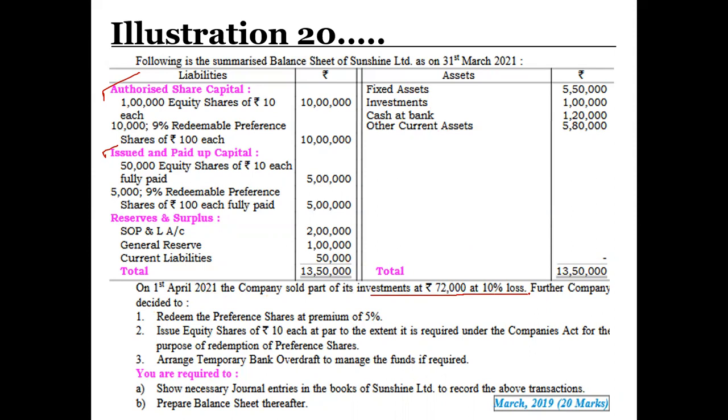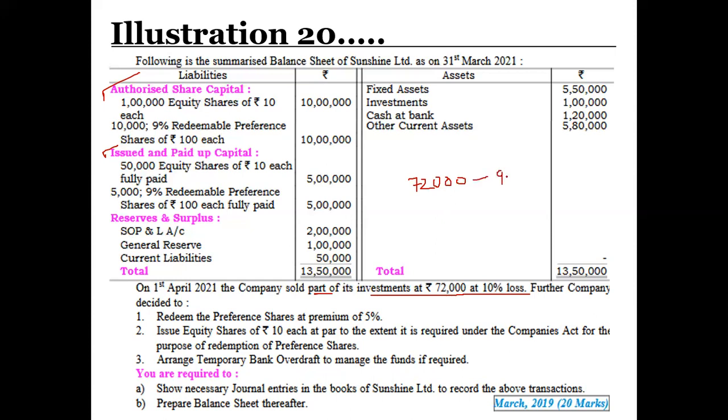So what they are saying is, we have not sold the entire investment. We have sold a part of the investment at rupees 72,000, which was at 10% loss. So we have to cross multiply: 72,000 is 90%, then how much should be the 100%? This is one formula.